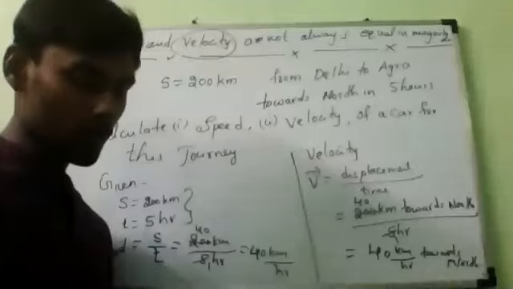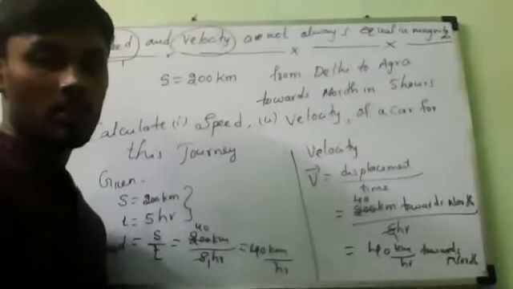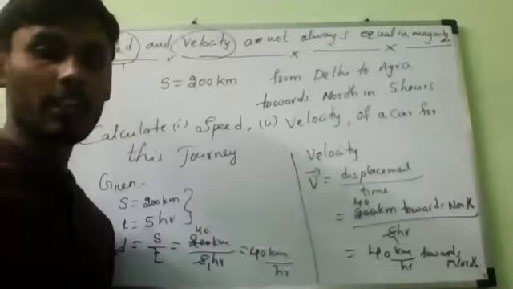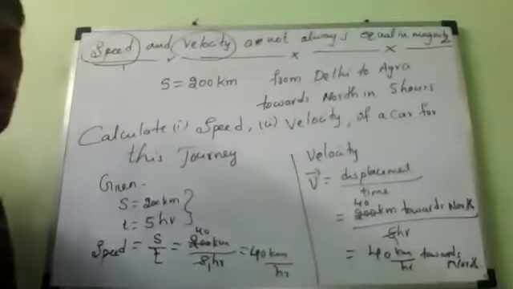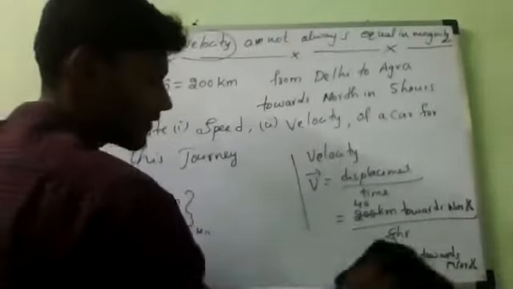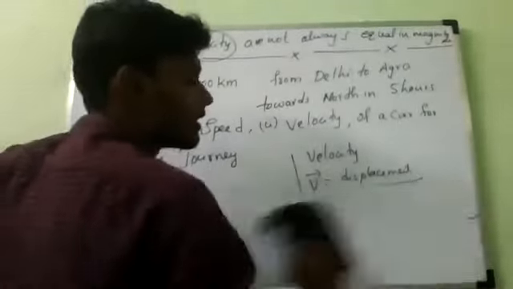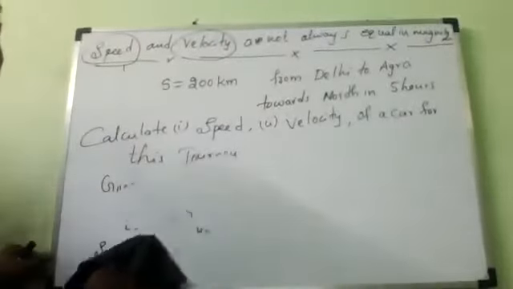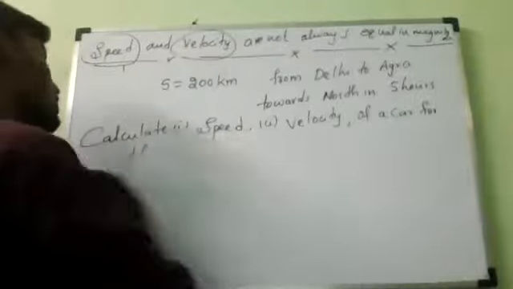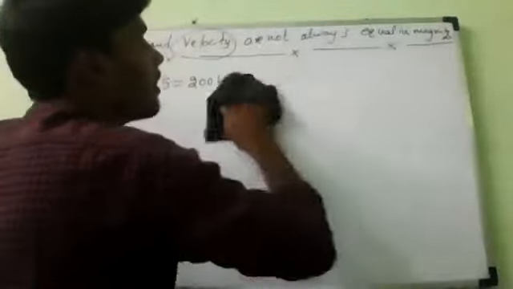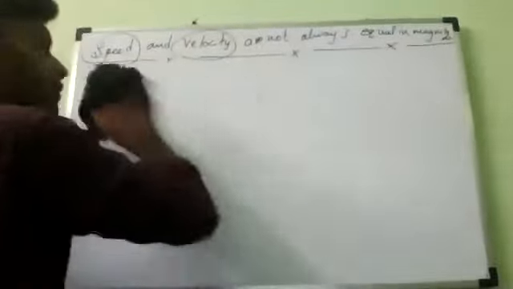Okay, write the question. Next question. A bus covers a distance of 250 kilometers from Chennai to, take whichever place you want.